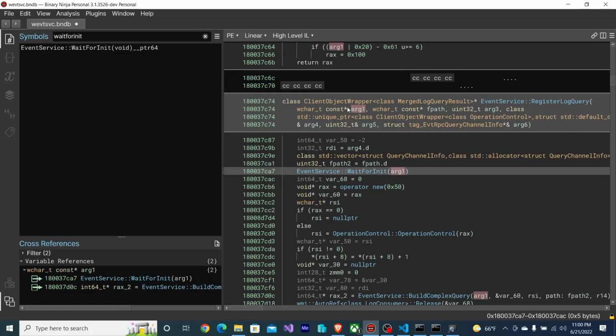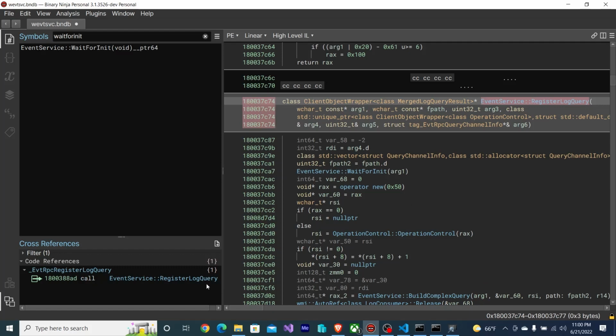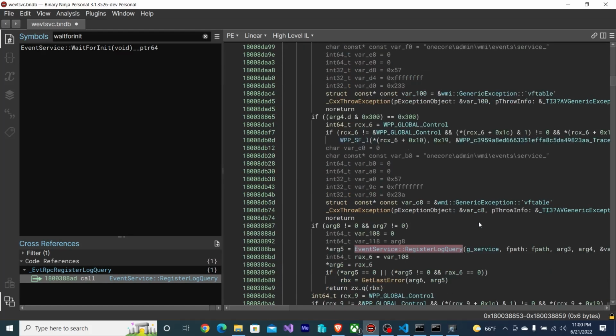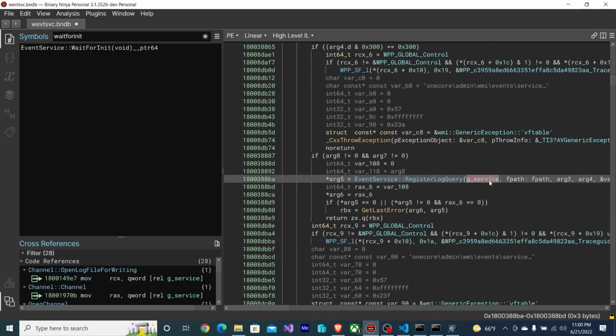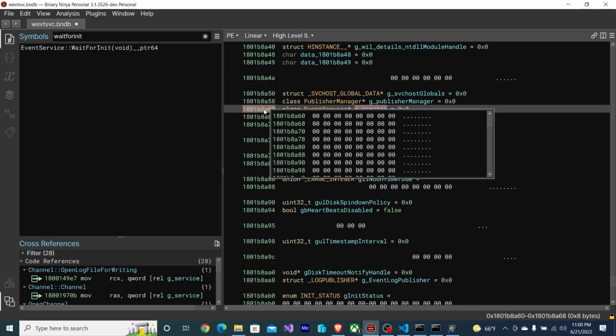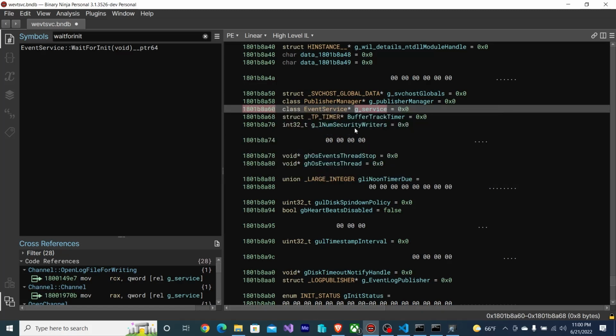It's arg1 of register log query, which that arg1 to register log query is gservice. And gservice is a global. Since we haven't initialized any globals, we're just calling the internal function directly. This global has not been written to yet, which means it's initialized as 0.